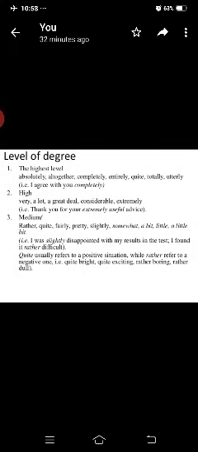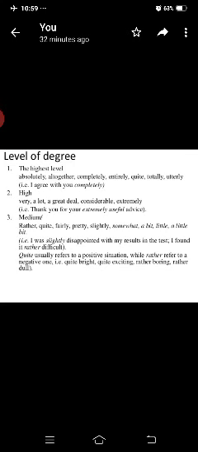Level of degree. The highest level: absolutely, altogether, completely, entirely, quite, totally, utterly. These are called the highest level of degree. I agree with you completely. High level degree: very, a lot, a great deal, considerable, extremely. These are called high level degree adverbs. Thank you for your extremely useful advice.